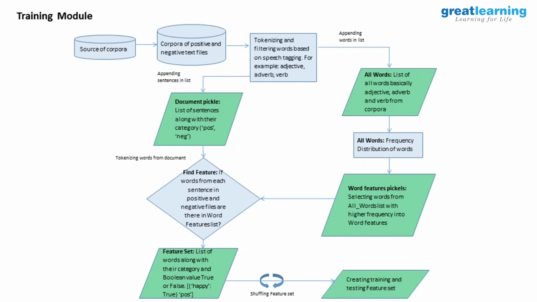So just to reiterate whatever he just explained, essentially this flowchart is explaining our training module part, wherein the data we have already provided is getting trained and picked up. As I was explaining, the main concept behind the naive Bayes algorithm, or any of these things where NLTK or Python comes into play, is the concept of feature sets. Essentially we are trying to create and take out words which satisfy these categories, and because our training data set already tells us whether a sentence is positive or negative, we are giving weightage to the words present in those sentences which are provided to us in training.